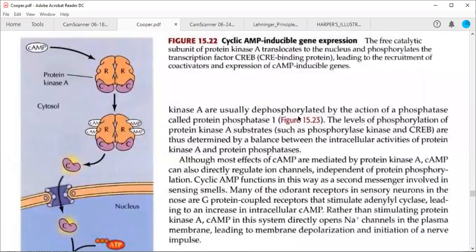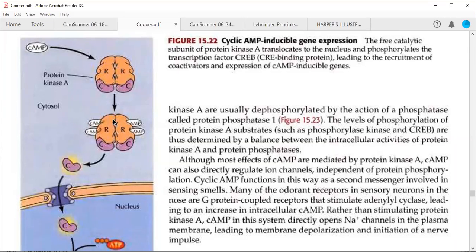So we know from our previous discussion that cyclic AMP, as a secondary messenger, was produced and interacted with one of the proteins or enzymes present in your cytosol called protein kinase A. Cyclic AMP is the secondary messenger in this case. It has cyclic AMP binding sites over its regulatory subunits. It has catalytic subunits and 2 regulatory subunits, so it is called C2R2: 2 catalytic subunits, 2 regulatory subunits.